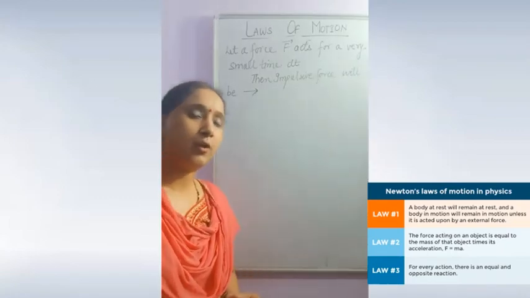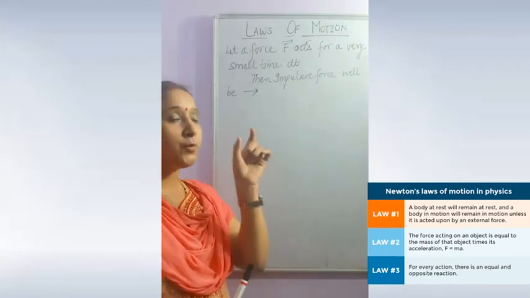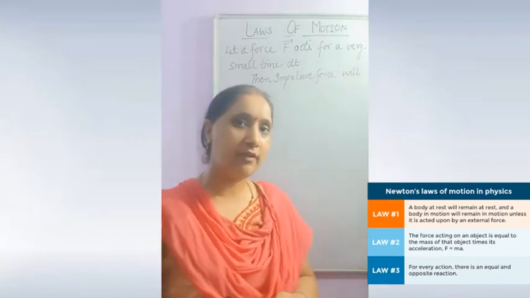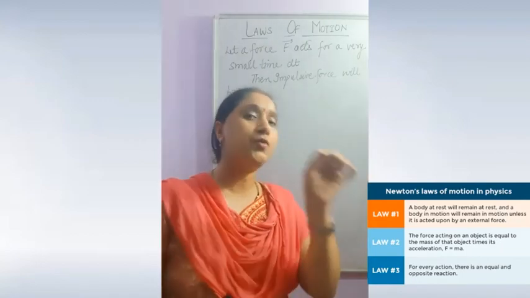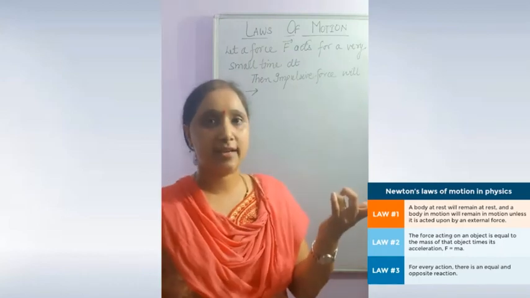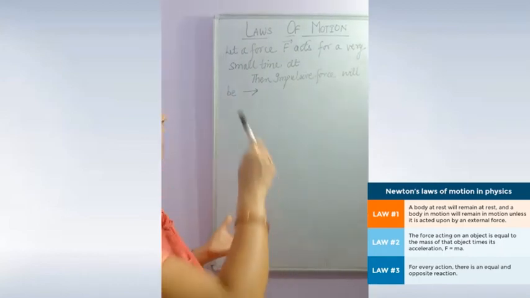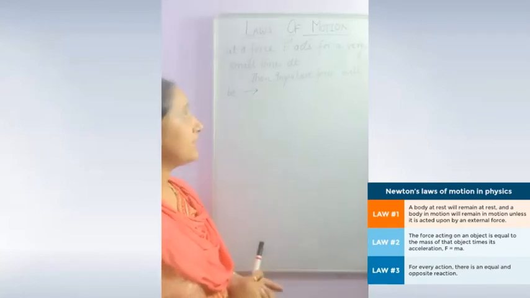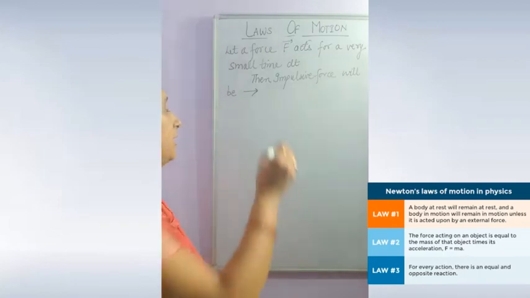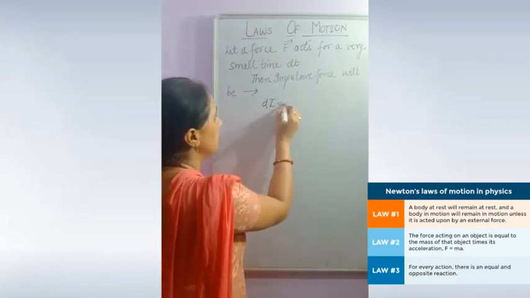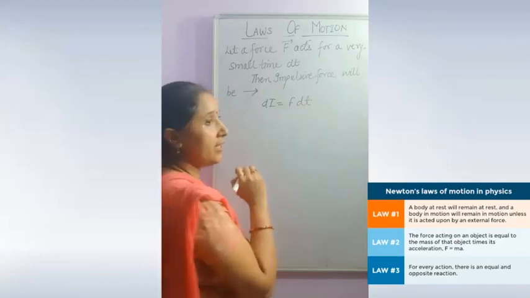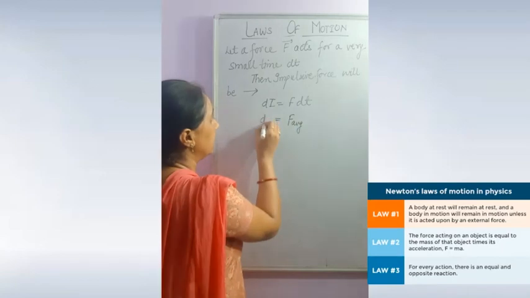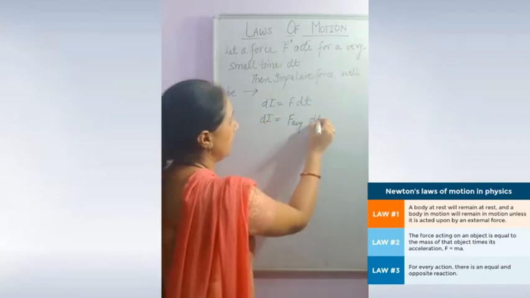Suppose we have to calculate the impulsive force for a duration of time from t1 to t2. If the time duration is not given as 2 seconds, but is given from 2 seconds to 5 seconds, or 5 seconds to 8 seconds, then how will we calculate the impulse? Let a force capital F act for a very small interval of time dt. Then the impulse will be dI = F dt. Here F is the average force.